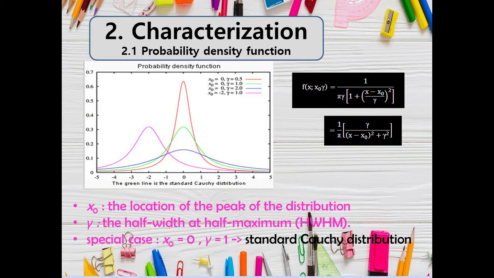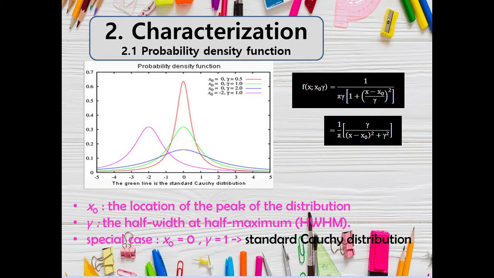Let's have the scale parameter. Remember that the scale parameter is half the width of the PDF. So we're talking about the width. Let's start with the red curve. For the red curve, it's 0.5. For the green, it's 1. Blue is 2. Pink is 1.